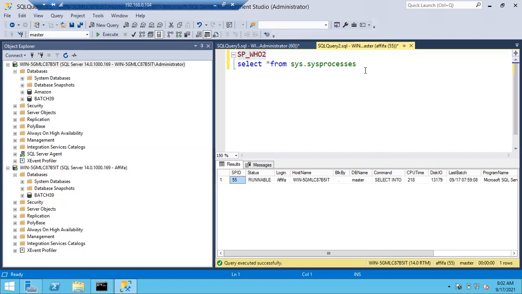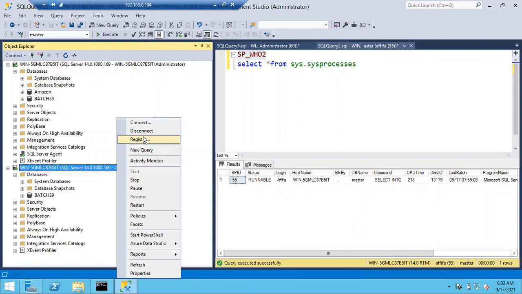Whatever Afifa runs, Afifa can see, right? What is there for permission? There is no permission concept here. The session is owned by Afifa, that's why Afifa can see her session. Because Afifa is the owner of this session. Whatever sessions Afifa opened, she can only see those sessions.